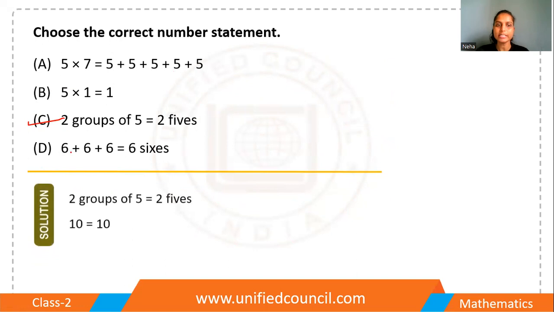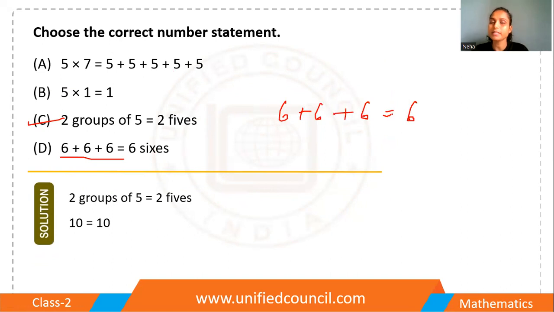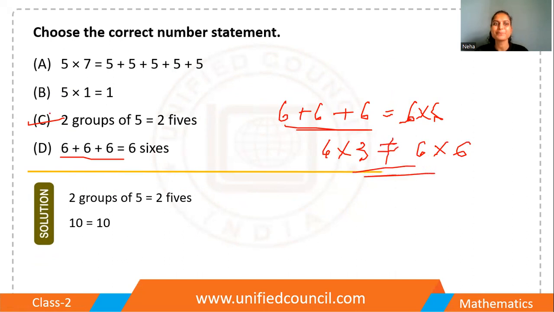And in D, we have 6 plus 6 plus 6 is equal to 6 sixes. So 6 sixes means 6 times 6, 6 multiplied by 6. So this is 6 times 3 and this is 6 times 6. Both are different, not the same, right? So yes, option C is the right answer. Correct? Very nice. Move to the next one.